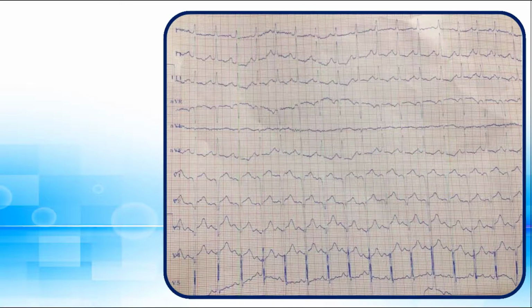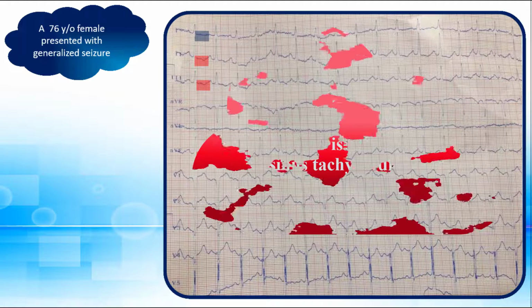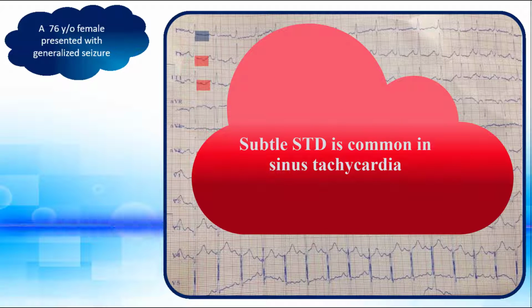The next EKG example is taken from a 76-year-old female, known case of seizure, presented with generalized seizure. As is observed, there are T-wave inversions in inferior leads and flat T-waves in D1. So, we have nonspecific ST-T changes. Another important finding in this strip is sinus tachycardia, probably due to seizure. Remember that subtle ST segment depression is common in sinus tachycardia. Therefore, it is recommended to reobtain another strip after the tachycardia diminishes.